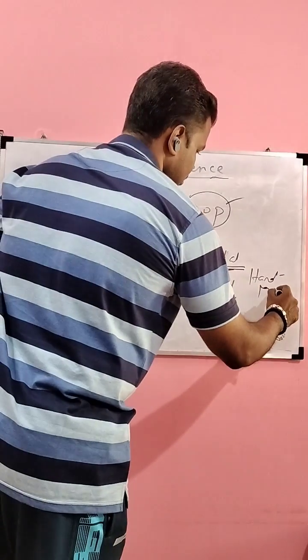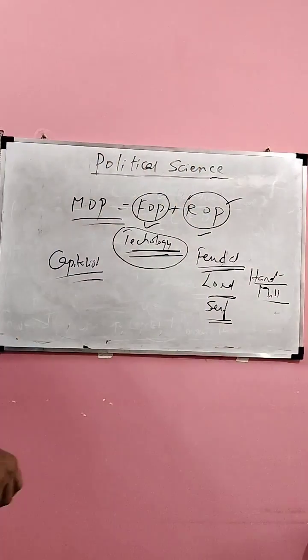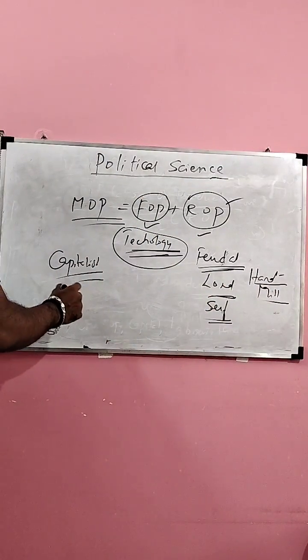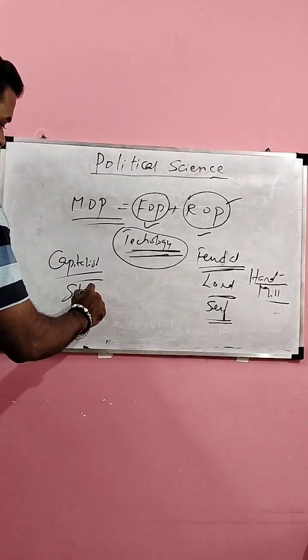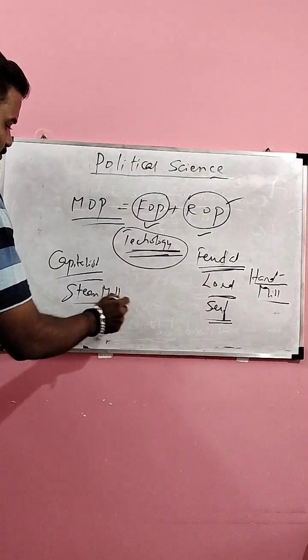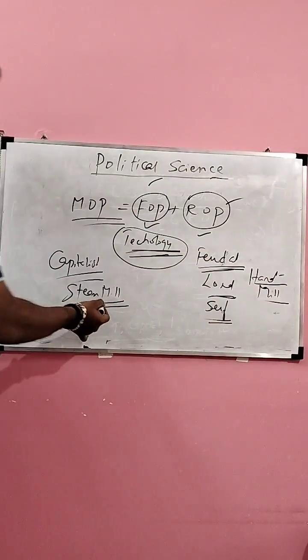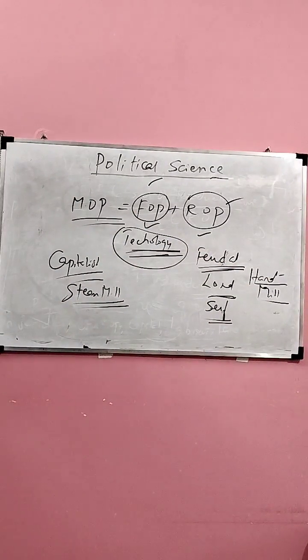Technologies like hand mill, lower technology. Capitalist uses higher technology like steam mill. Now what changed here? FOP changed here. Hand mill was replaced by the steam mill, which is nothing but higher technology. Why higher technology? To meet the new needs of man.